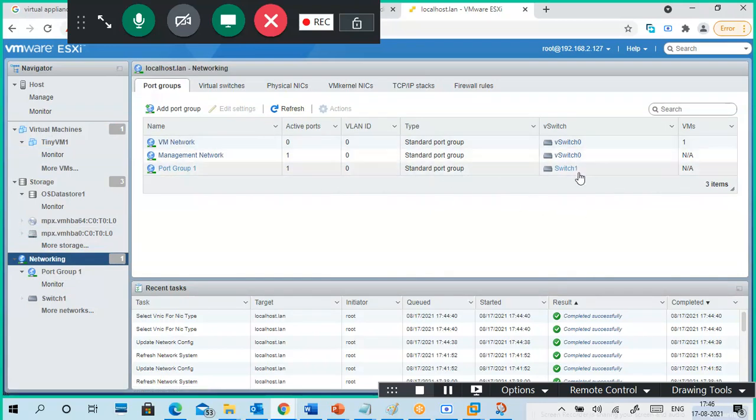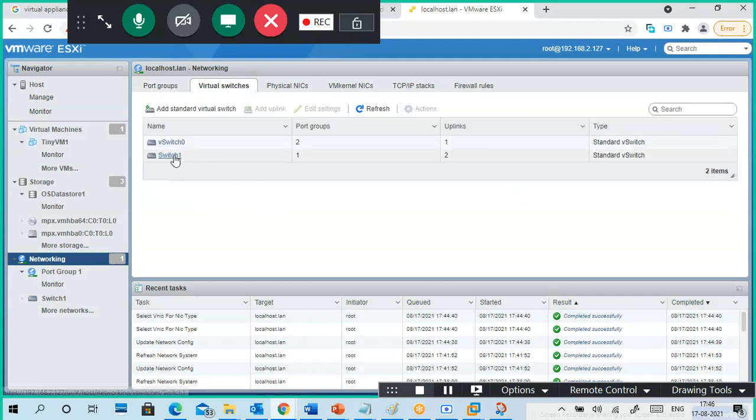Okay, we can go to the switches also. So vSwitch 1, how many port groups are assigned to it? 1, but 2 uplinks are there. This is 2, 1 uplink is there.